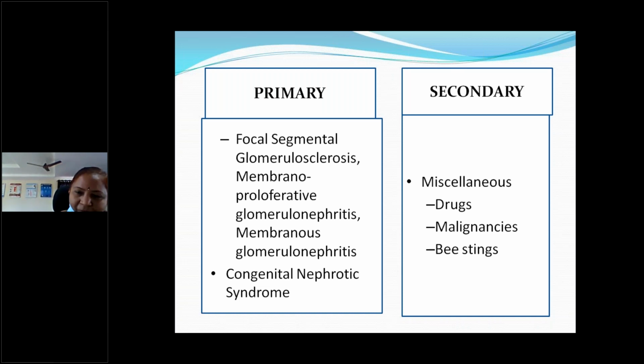And malignancies, Hodgkin's lymphoma, paraneoplastic syndrome. Some paraneoplastic syndromes can produce nephrotic syndrome, especially Hodgkin's lymphoma. And bee stings also can produce anaphylactic reaction and mimicry. So these are the secondary causes.